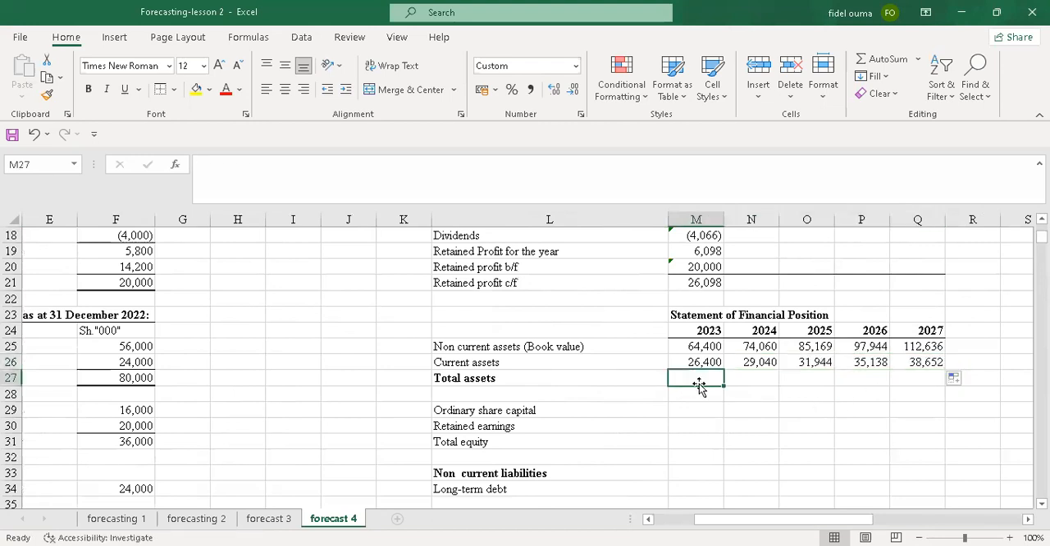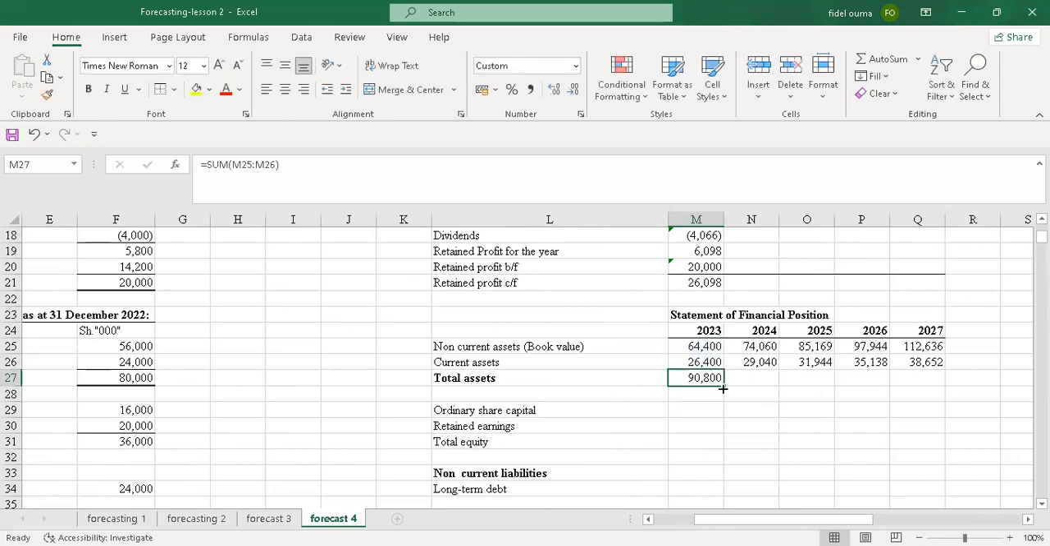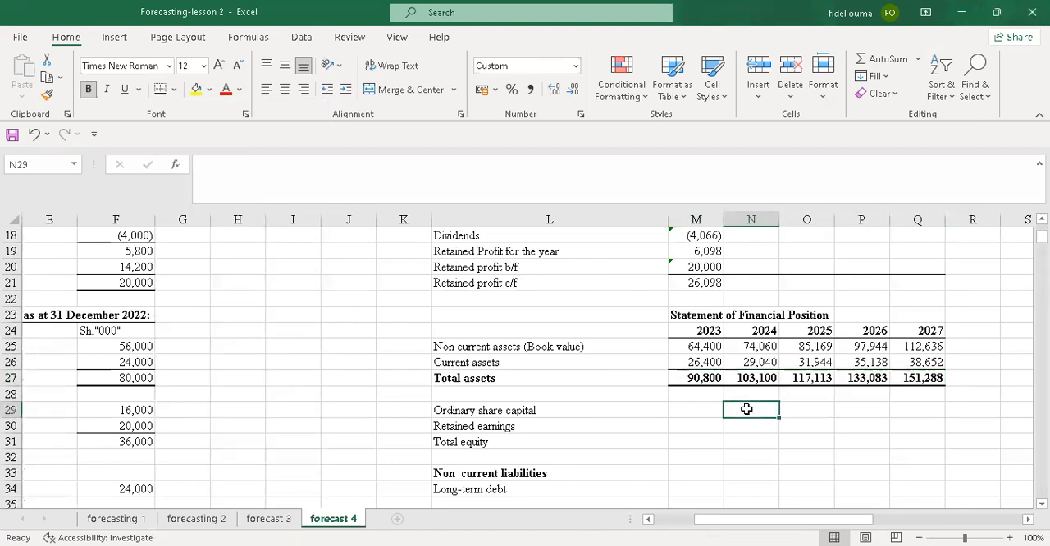So I'll have the total assets. I'll say equals to the sum of current and non-current assets. So I just sum these two, then drag all through. So I'll have these values. Let me just bold them so that you can see it clearly on your side. Let me create the top border here, then I'll create the thick bottom border. So these are the values we have.